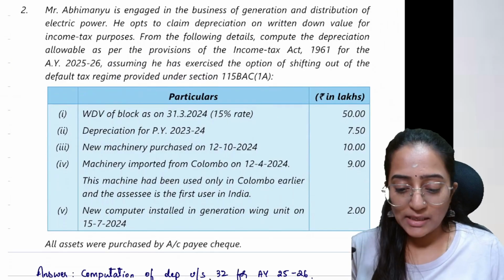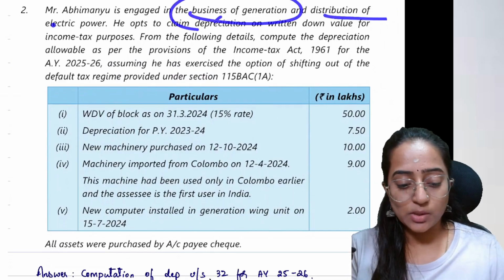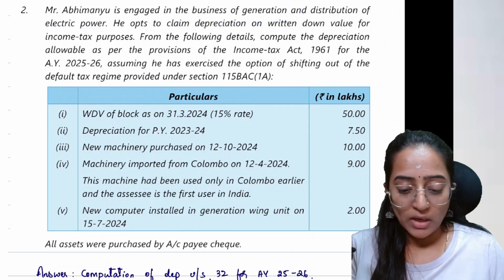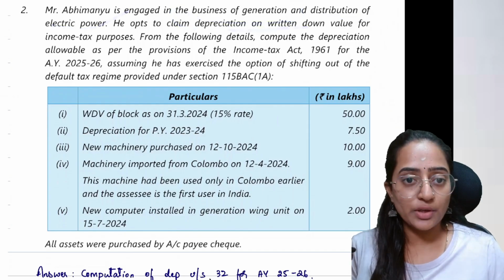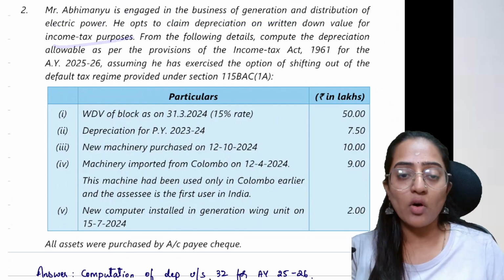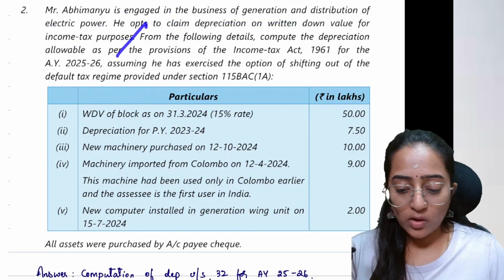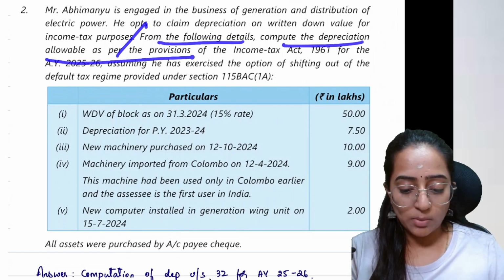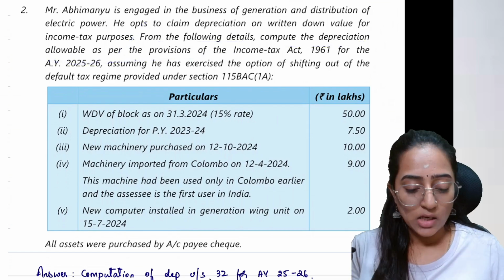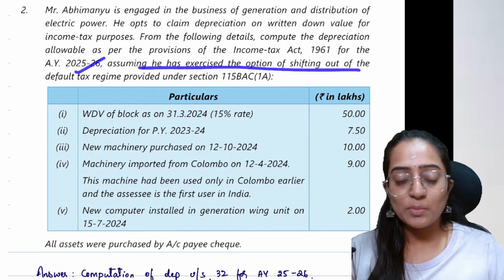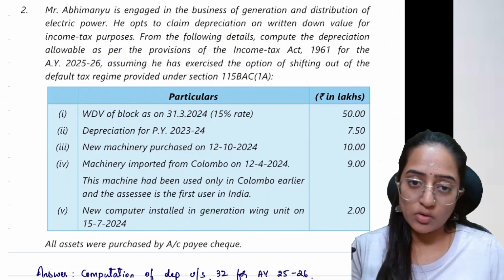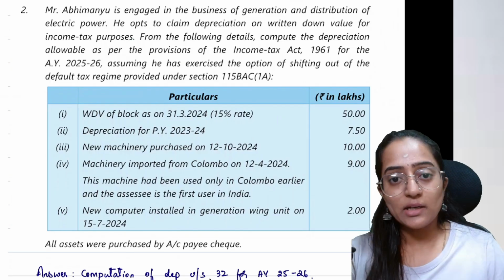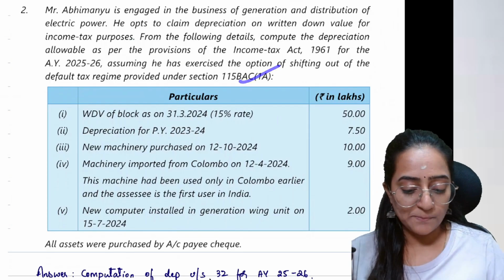Mr. Abhimanyu is engaged in the business of generation and distribution of electric power. He opts to claim depreciation on WDV for income tax purposes. From the following details, compute the depreciation allowable as per the provisions of the Income Tax Act for AY 25-26, assuming he has exercised the option of shifting out of the default tax regime provided under section 115BAC.